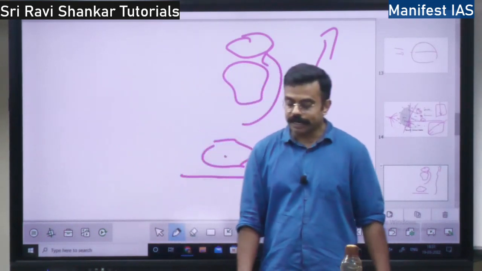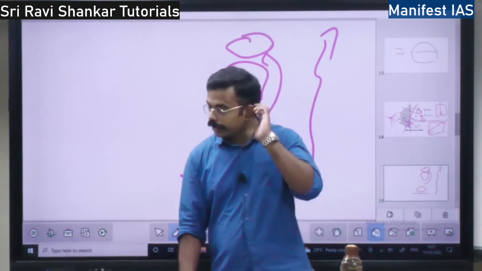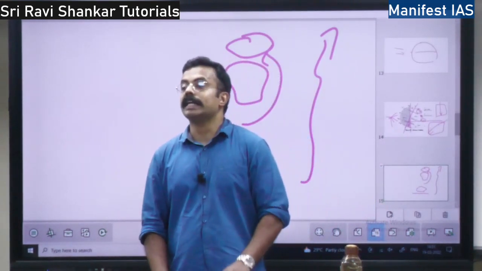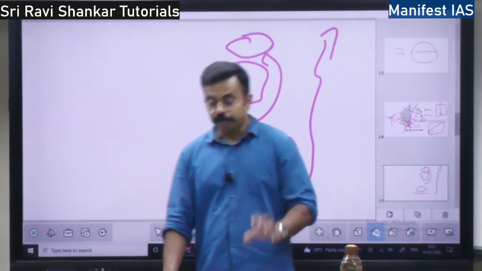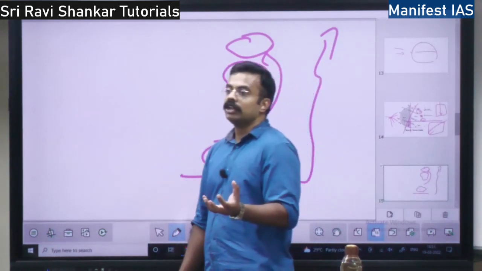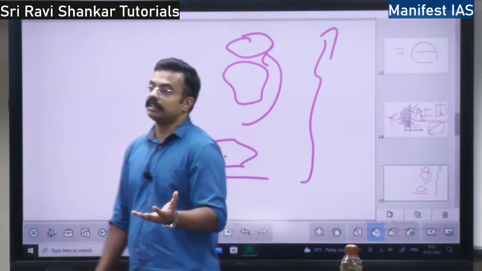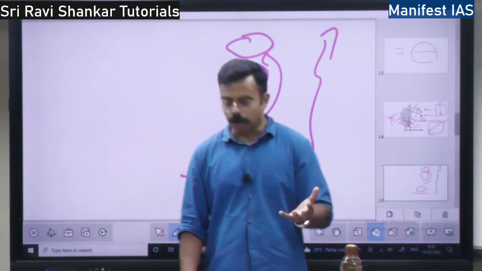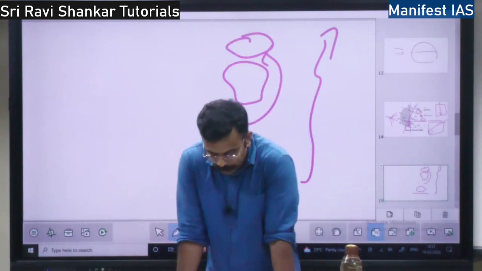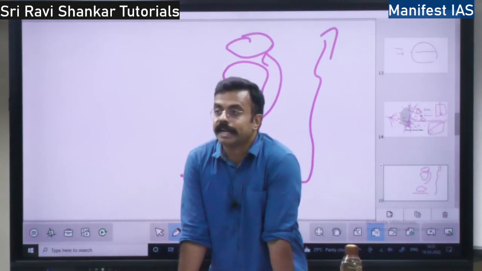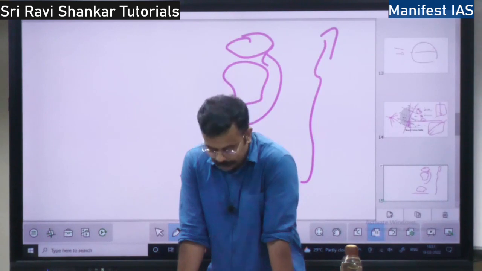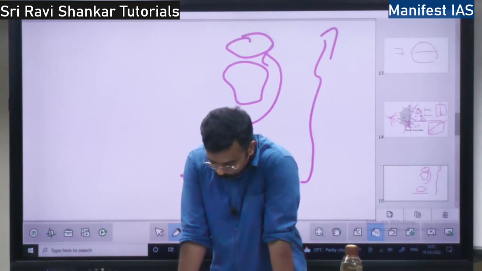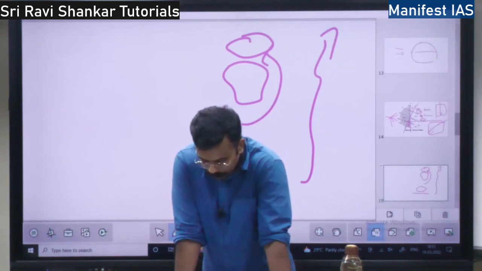Then you have terrestrial radiation. Whatever I told till now is insolation. Now you have terrestrial radiation. See, when a body gets heated, it will radiate the energy, right? It is according to which law? Planck's law. So when the earth gets heated up, it becomes a radiating body. It radiates the energy. What radiation will happen?